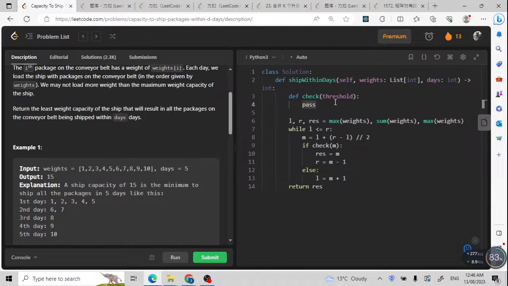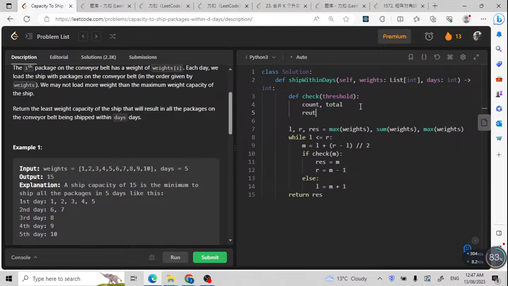So here, I'm going to finish the check function. For the check function, I'm going to use a count and total. For the count, I'm going to count how many days I need. If my count is less than or equal to days, it means that it is possible. So this is why I'm going to return count less than or equal to days.